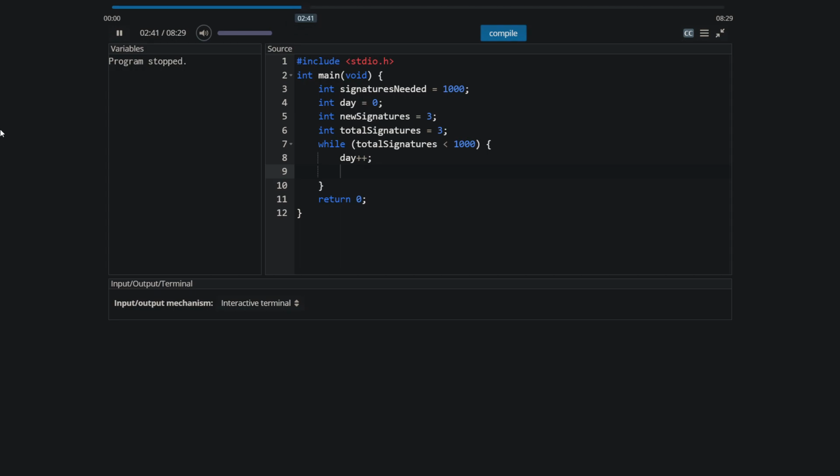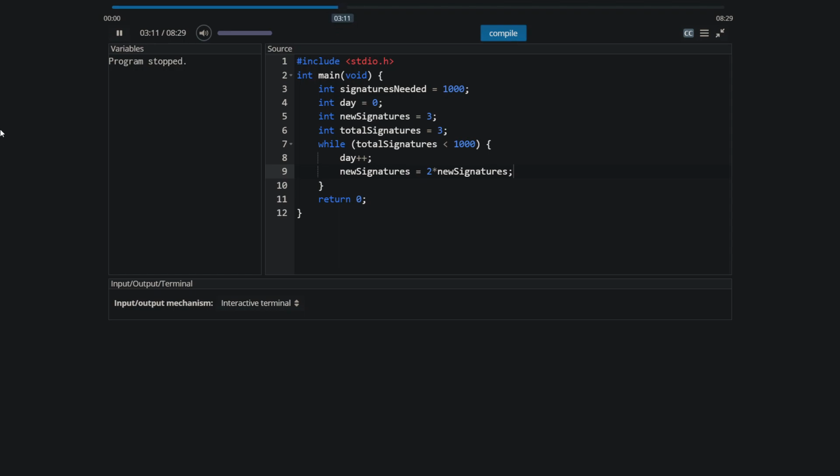So now that they go out and find new friends, how many friends do these new people find? Each friend finds 2 more people to sign the petition. So the new signatures is going to be twice as many as we had before, because each person goes out and finds 2 people to sign the petition. So those are going to be the new signatures.